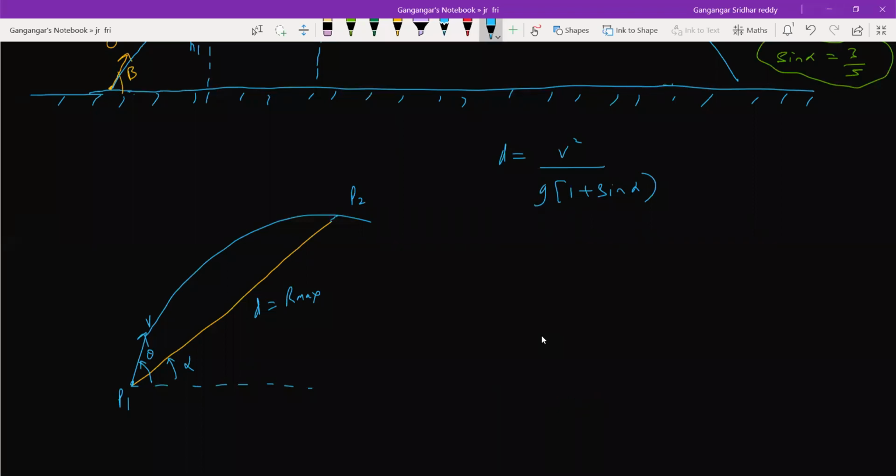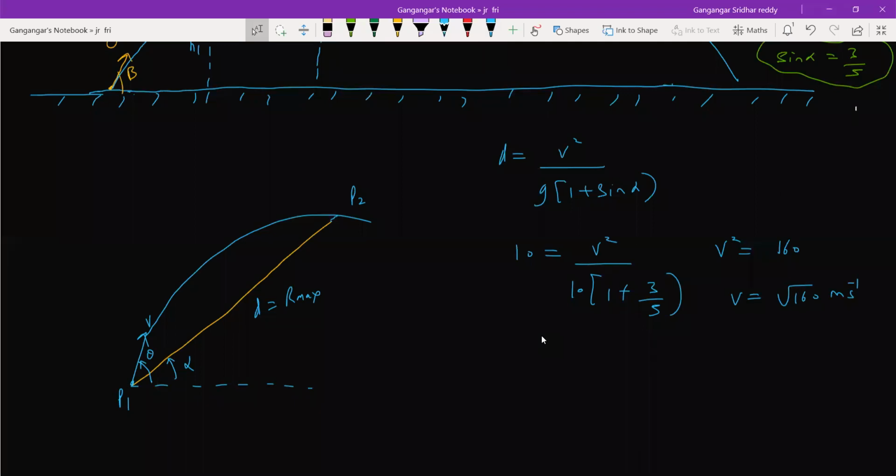So d is equal to how much? The value d is 10. V square, g is how much? g is also 10. 1 plus sine alpha is what? 3 by 5. So this will be 120. So V square is equal to 160. So V equal to root of 160 meter per second.